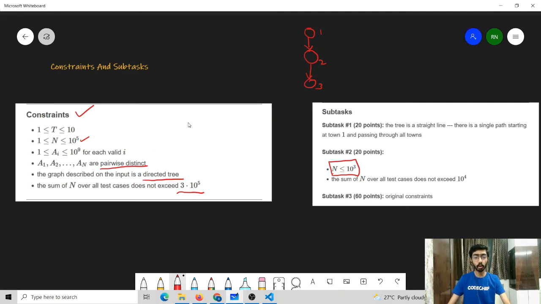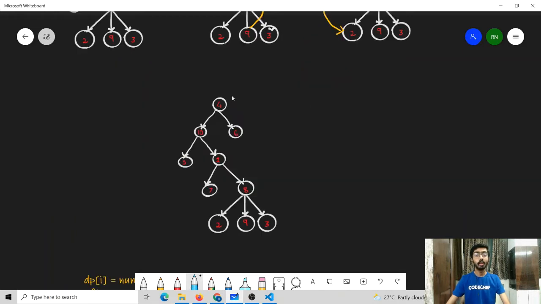But before moving to the solution, I would like to ask you to pause the video here and try to think about the problem on your own. So let us consider that this is the tree which is given to us. Note that the values which are written inside the nodes are not the indices of these nodes. These are the ratings of the nodes.